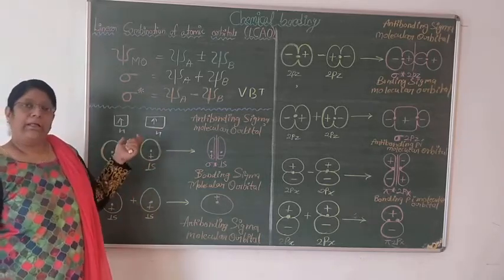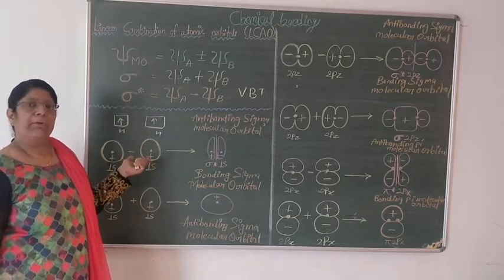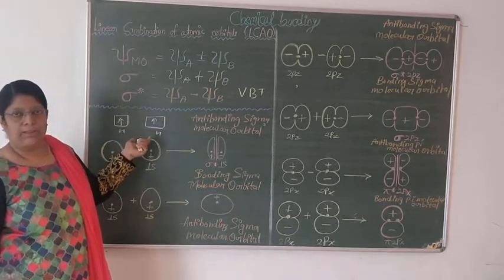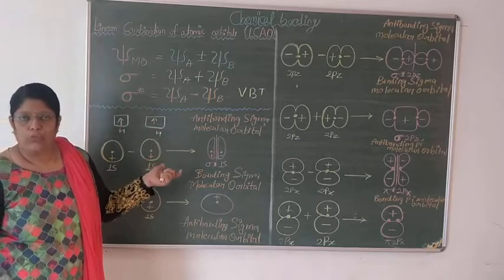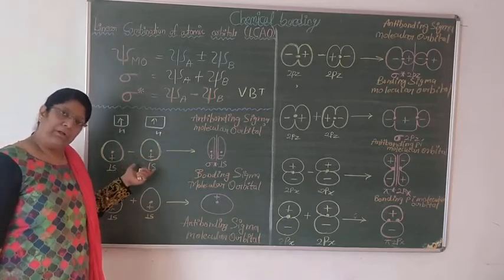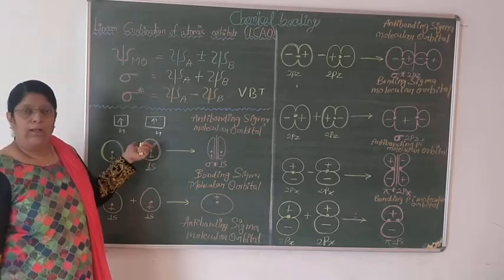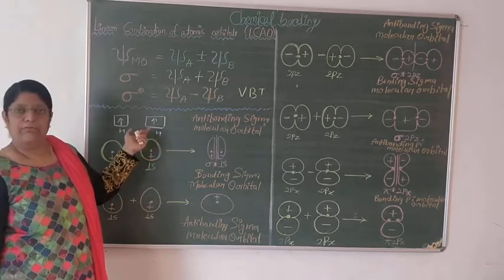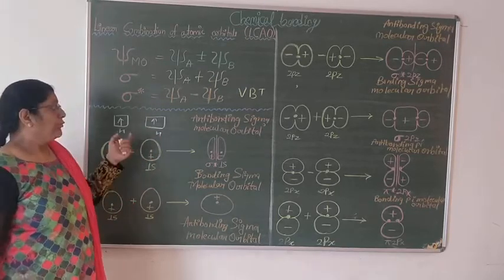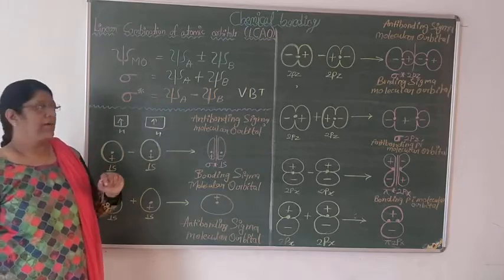The overlapping takes place between the two outermost unpaired electron orbitals and they form a covalent bond. Through the overlapping, two unpaired electrons of the valence shells of the two atoms overlap with each other and form a covalent bond.